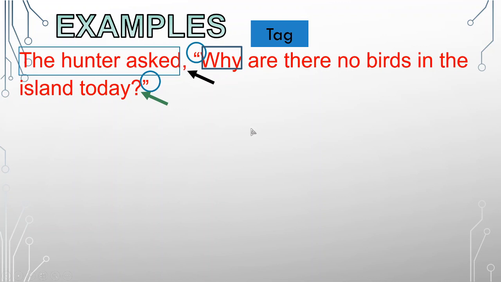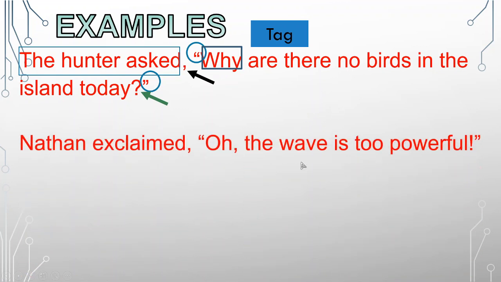So you need to check four things. First word capitalized, quotation marks, punctuation marks, and there should be a comma in between the tag or the other words and the direct quotation. Okay? Next example. Nathan exclaimed, "Oh, the wave is too powerful." Okay? So now let's check if this is a correct direct quotation.